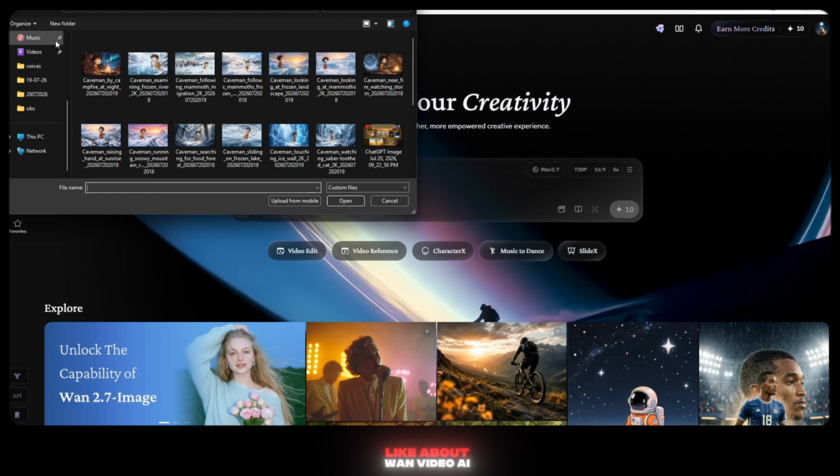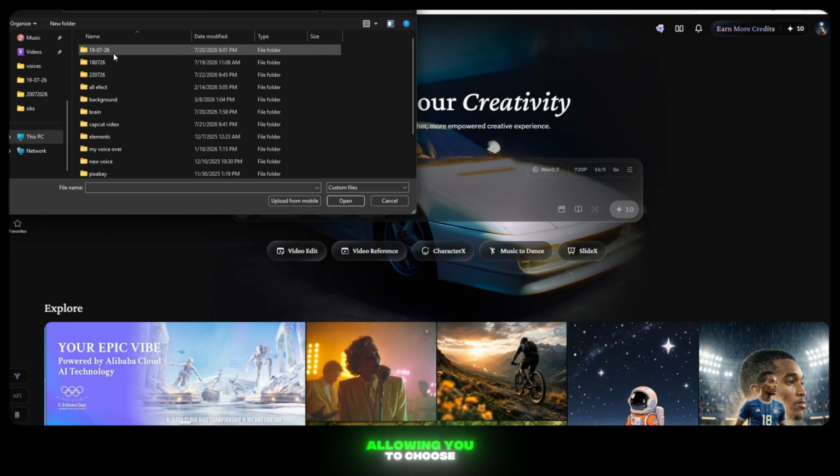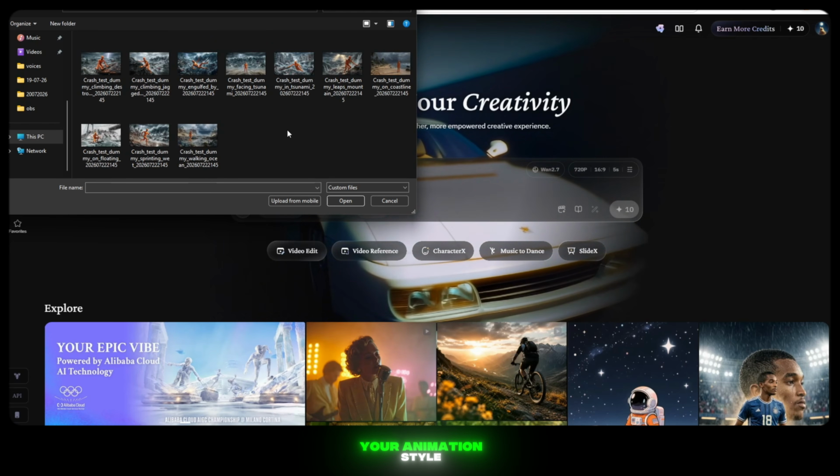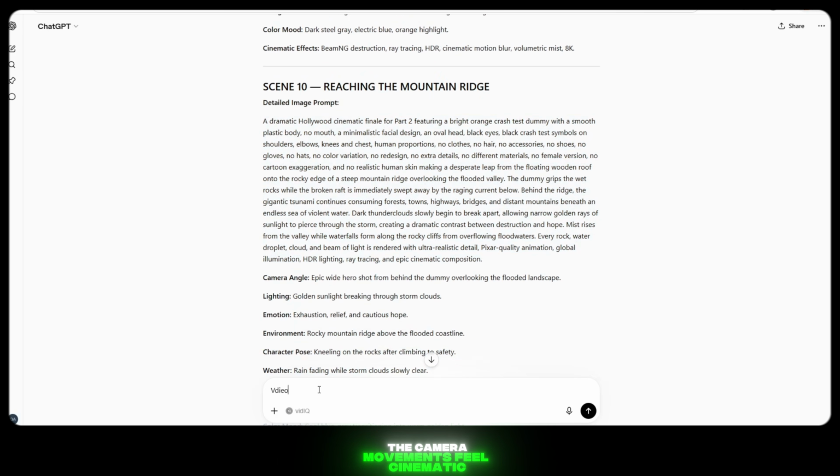One thing I really like about Wan Video AI is that it gives you different AI models to experiment with, allowing you to choose the one that best matches your animation style. The motion looks natural, the camera movements feel cinematic, and the final output looks like scenes from a real animated movie.